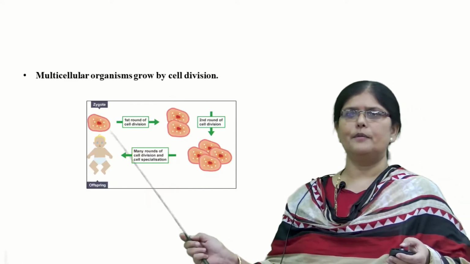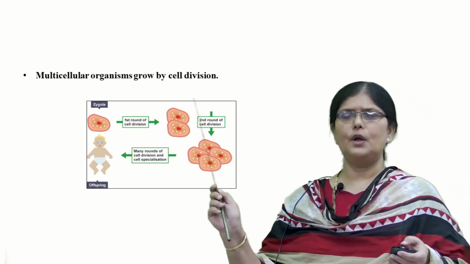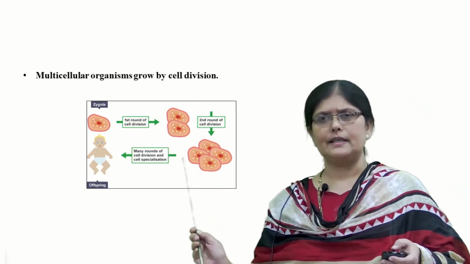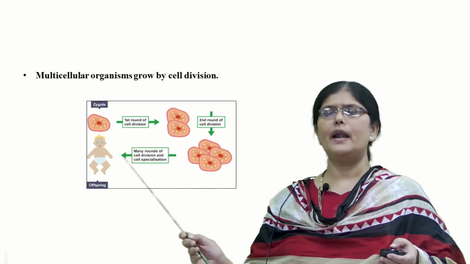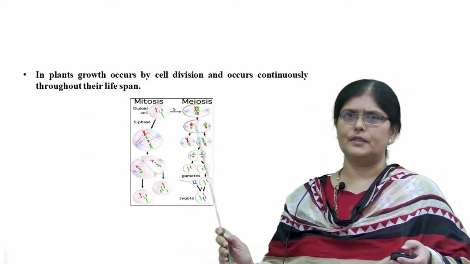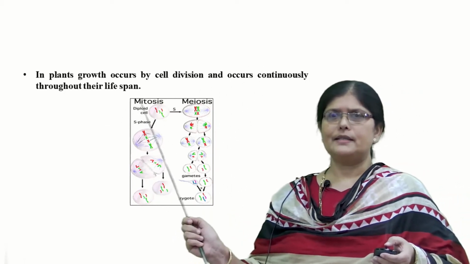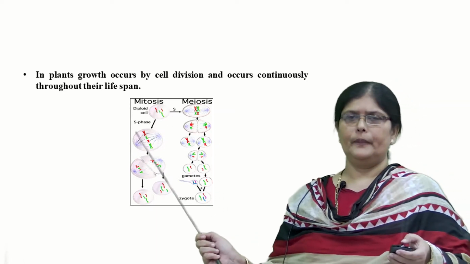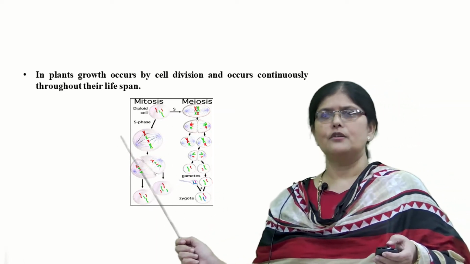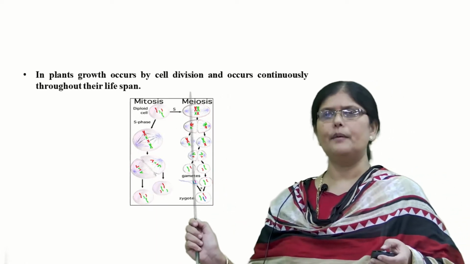You can see here in the picture a single cell undergoes division to give rise to two cells. They further divide to give rise to more cells, and such cell divisions keep on increasing to build a multicellular organism. In plants, growth occurs by cell division and it occurs continuously throughout their lifespan. You never find any plant showing growth only up to a particular age. You find continuous growth in plants.